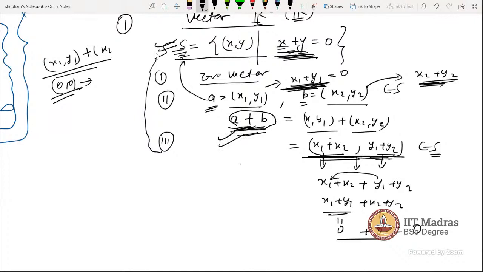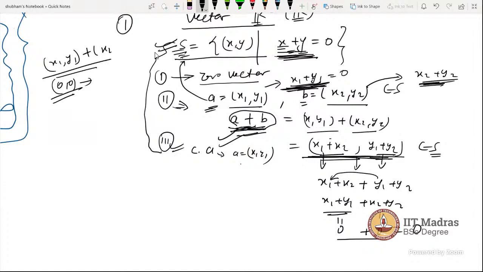Now next we have to check the third condition, which is a scalar multiplied with a vector. Again, A is a vector, that means A is x1 y1. So the first condition, the zero vector, we will check back to.